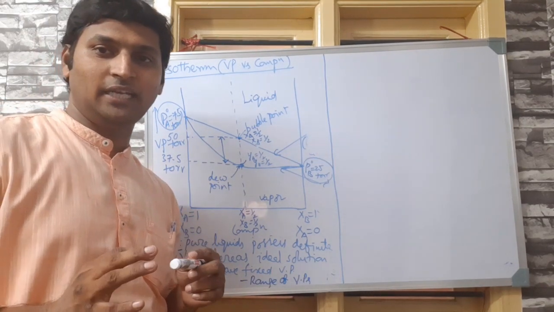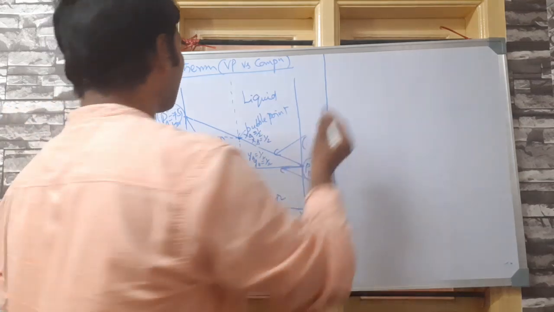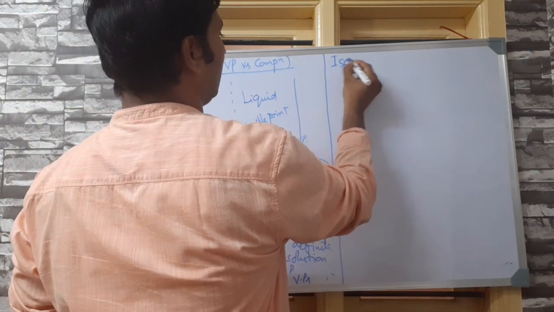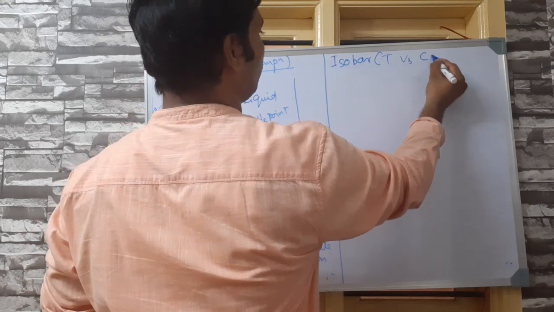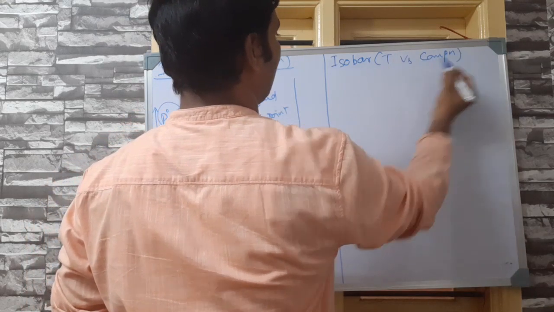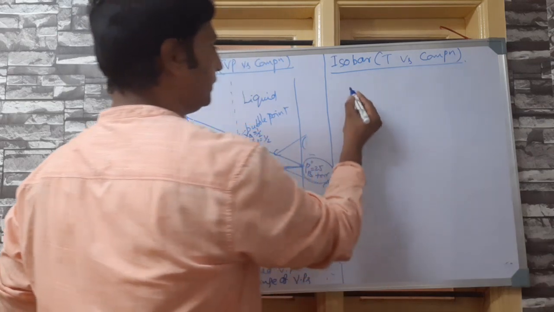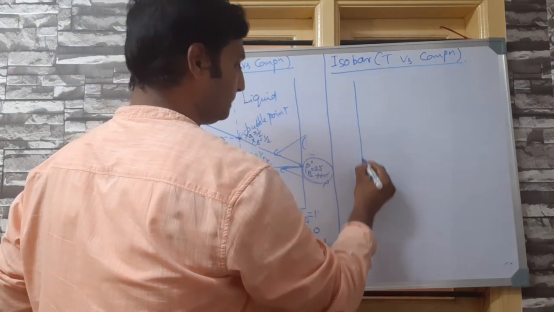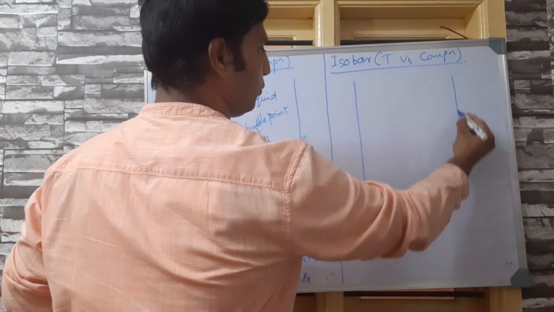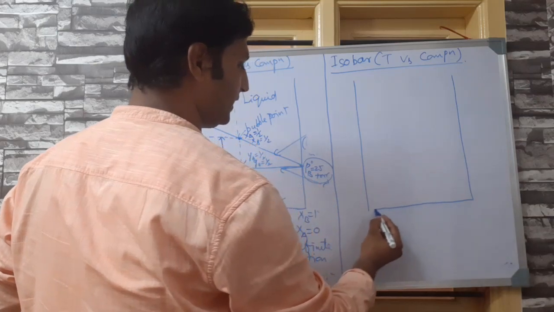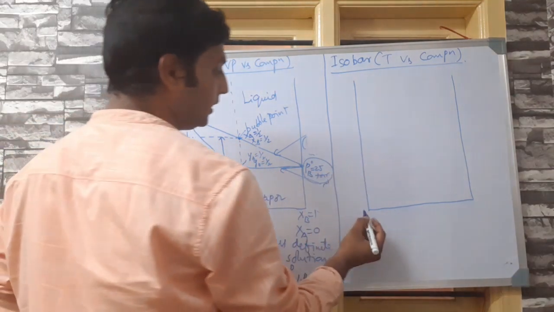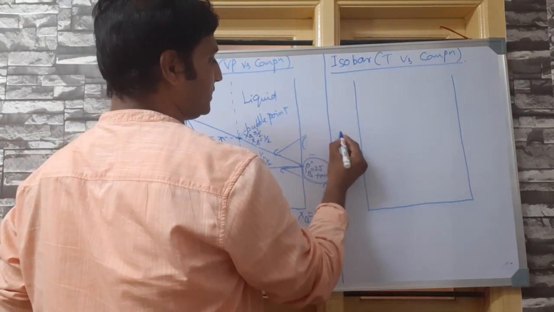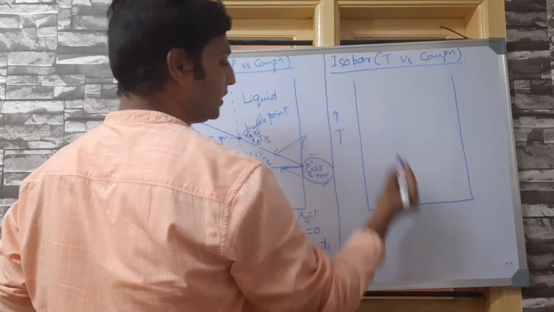Now, let me draw an isobar, that is a temperature versus composition graph. As usual, the y-axis in this case, unlike in this graph where the y-axis was representing vapor pressure, represents temperature.